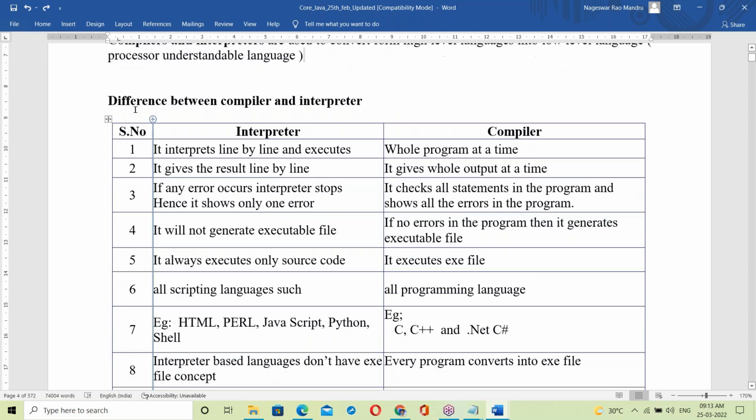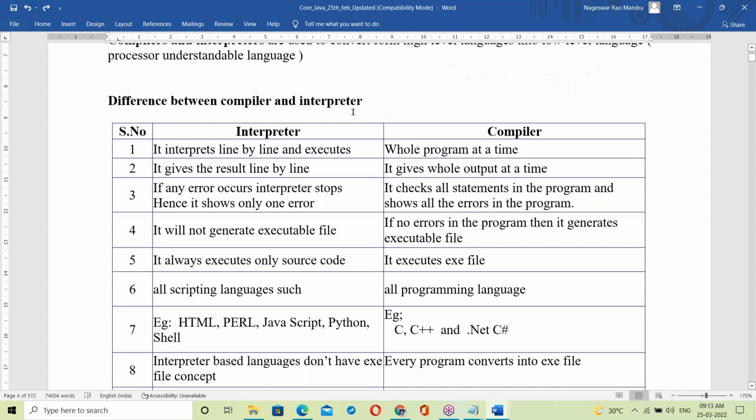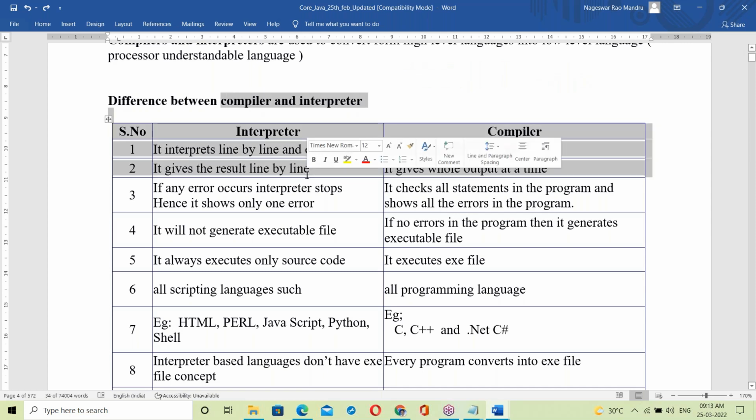Okay. Next is about interpreter and compiler. This topic tomorrow we'll discuss. I need more time for this. Minimum 45 minutes required for interpreter and compiler. Today I can't finish. Tomorrow we'll discuss about interpreter and compiler.